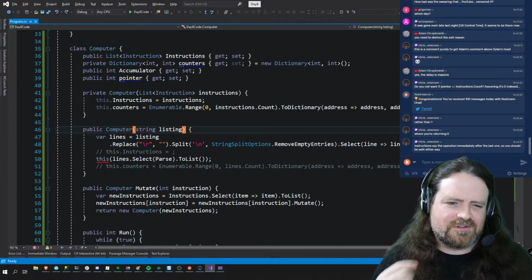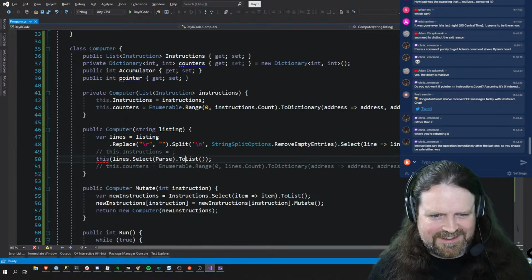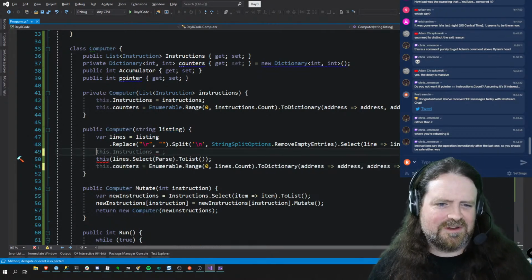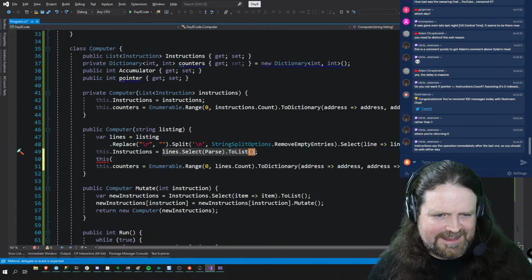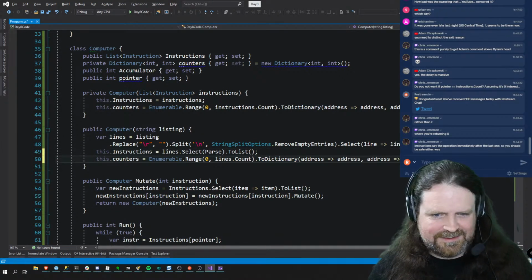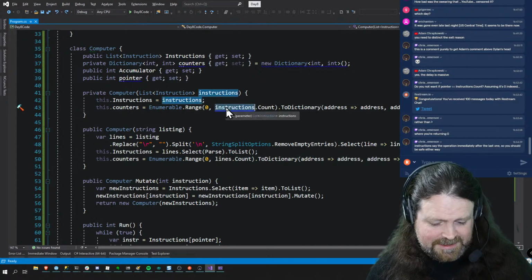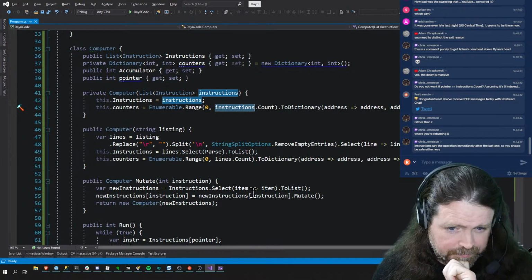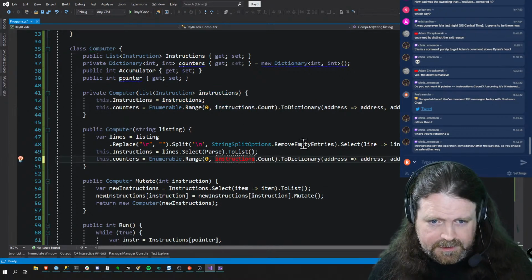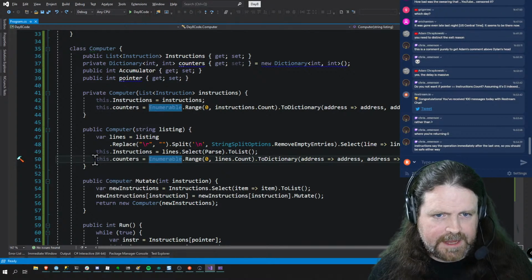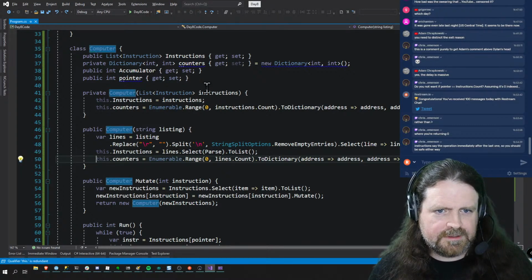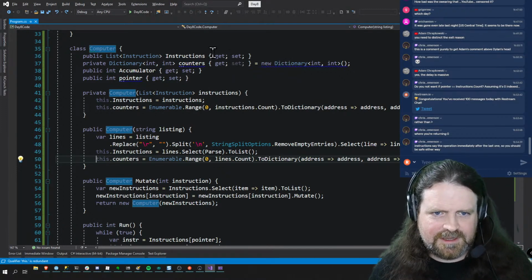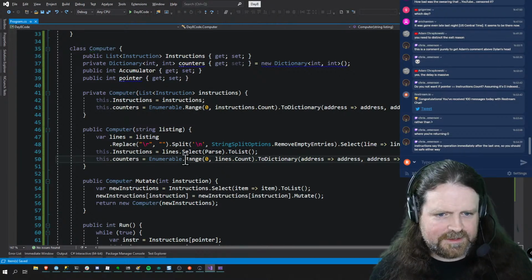It is possible to have constructors that redirect their behavior into other constructors, but you can't do it using what I thought we might be able to, which is that. So that instructions and that lines.count and that instructions.count, but that one there can actually be, yep, yeah. Actually, you know where a nice place to put this would be? An interceptor on the set property for the instructions. We can come back to that later. All right, cool. That should work.